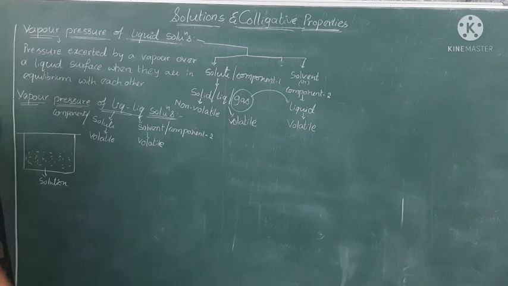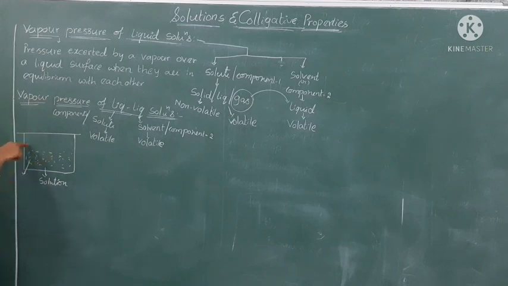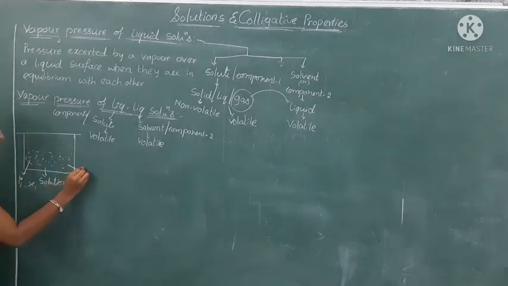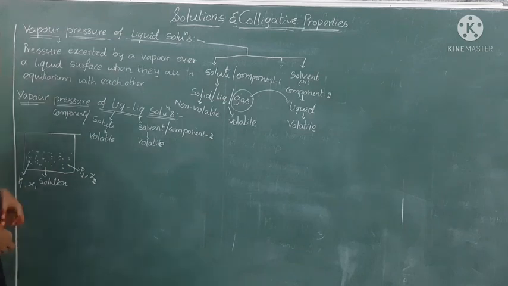Now let us take the vapor pressure, or the pressure exerted by component 1, as P1. So this solution contains two components, component 1 and component 2. Here component 1 can show the pressure and component 2 also can show the pressure. So that's why the pressure exerted by component 1 is taken as P1 and the mole fraction is taken as X1. And the pressure exerted by component 2 in the solution is taken as P2 and the mole fraction is taken as X2.